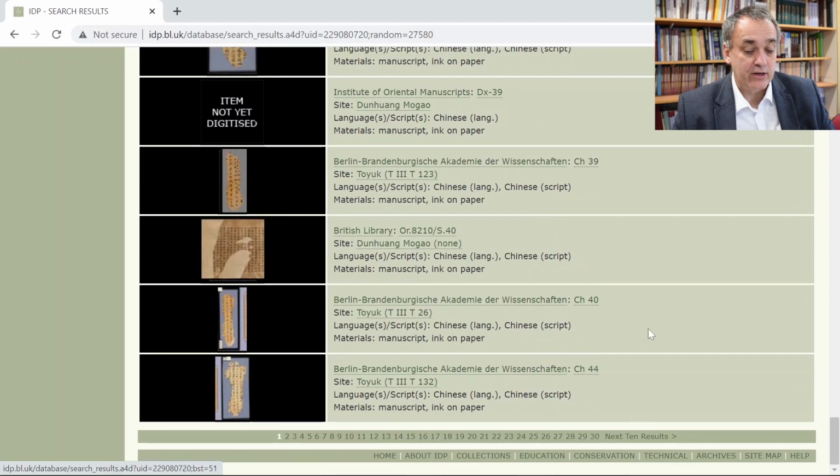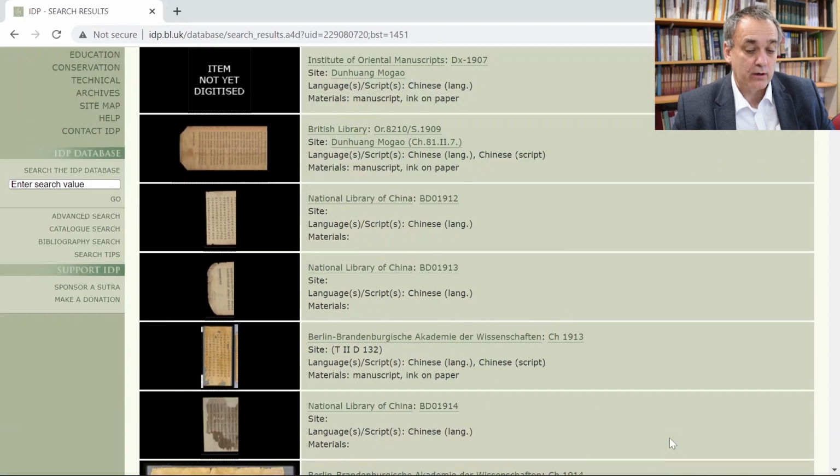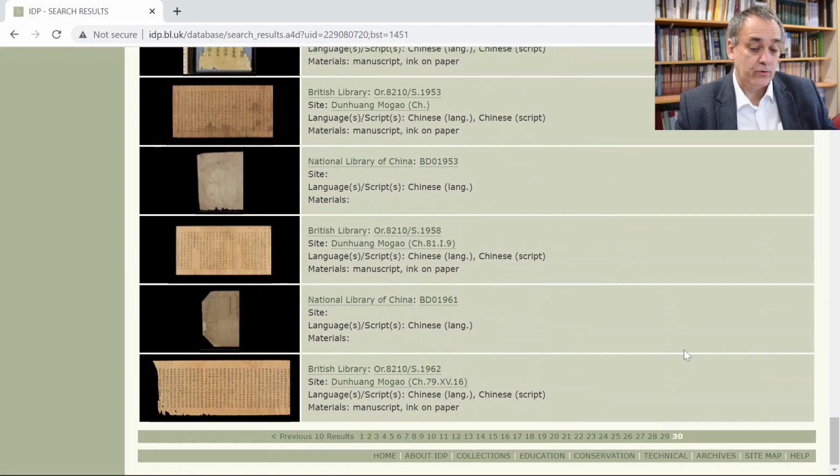And you get 30 pages of results. I think each page has 20 results. And if you go to the end, you don't get any more. And you may wonder whether this is because there are no more results, or because the maximum number of hits are set at this number. That means 600. And I think the answer is the second. So you may get many more results, especially with a popular sutra like this, but then the database doesn't show them to you, which is in a way unfortunate.